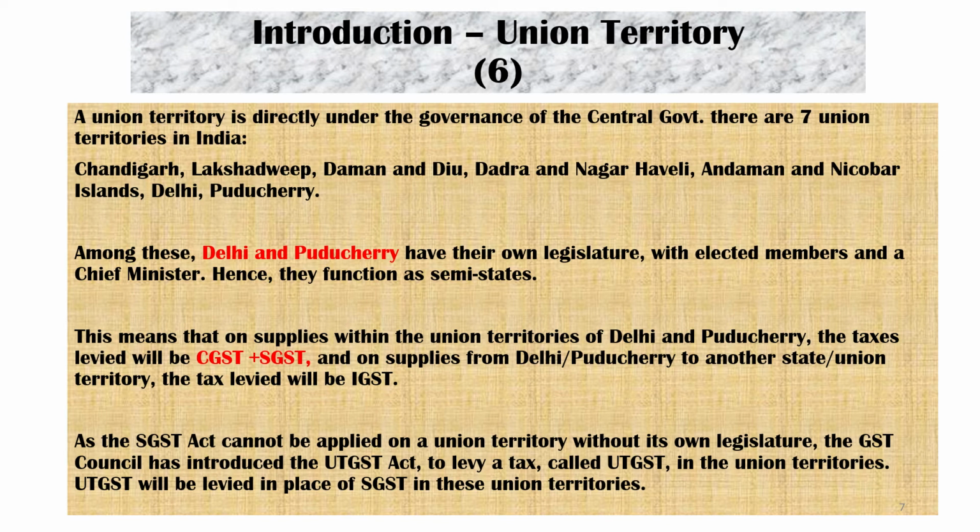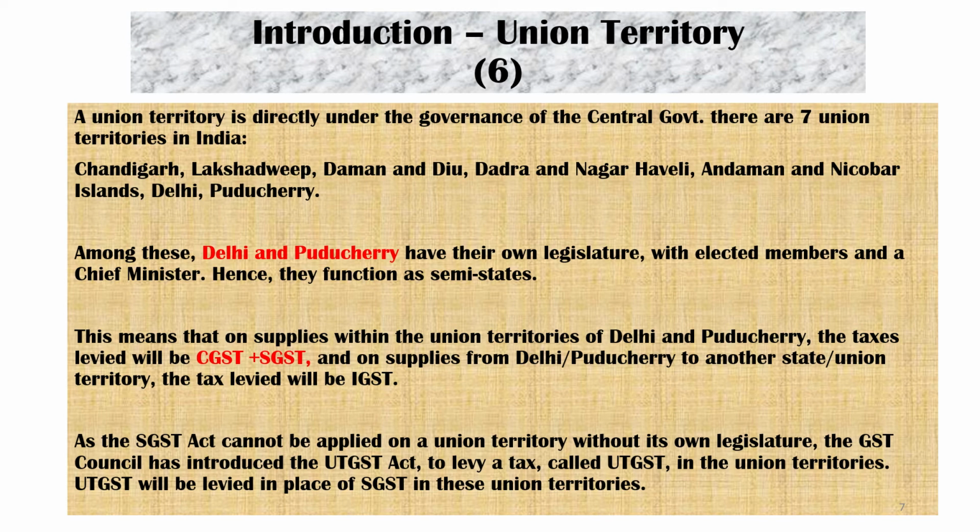The SGST Act also applies to the union territories of Delhi and Puducherry. This means that on supplies within the union territories of Delhi and Puducherry, the taxes levied will be CGST plus SGST. And on the supplies from Delhi or Puducherry to another state or another union territory, the tax levied will be IGST.